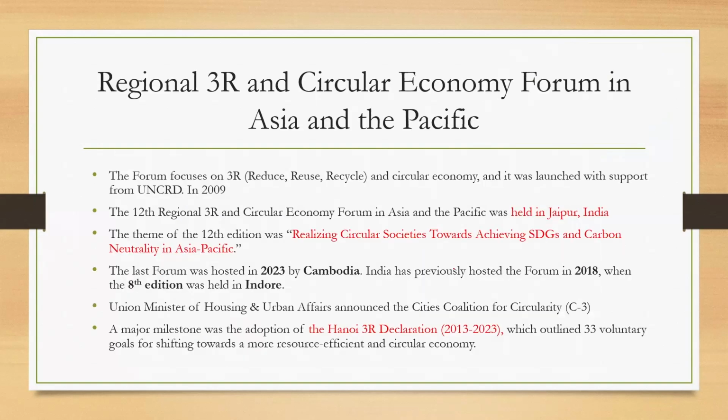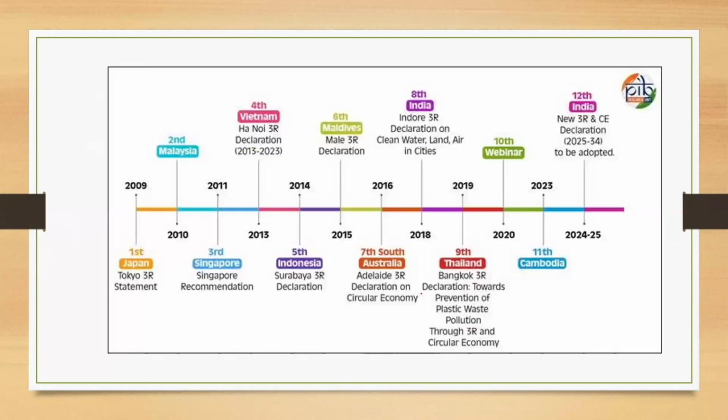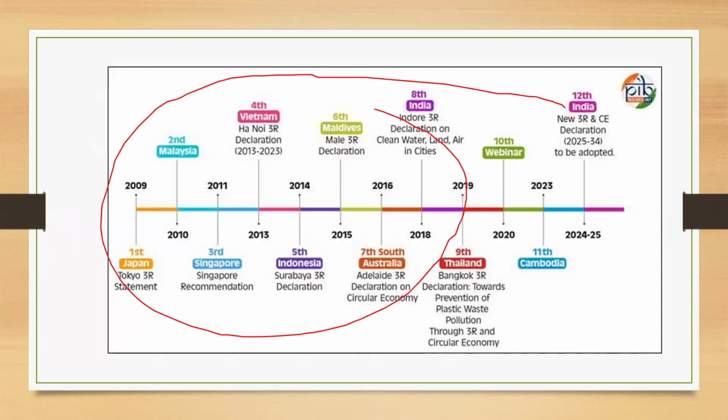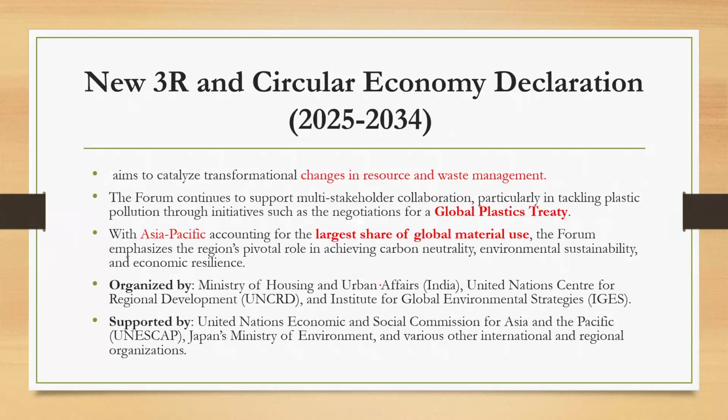Okay, now coming to Regional 3R Circular Economy. See, PIB has extensively covered this year. We are expecting definitely a question on this year. Okay, why? Because it's not a small forum. It has contributed a lot to a lot of important things. So all the things have been mentioned here. In fact, for SDGs also it has contributed. The Paris Agreement also it has contributed. It started in 2009, and recently in the Global Plastic Treaty also it is trying to contribute.